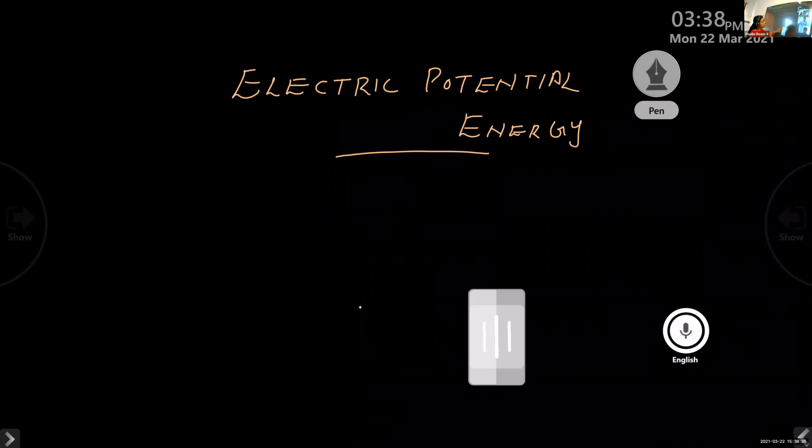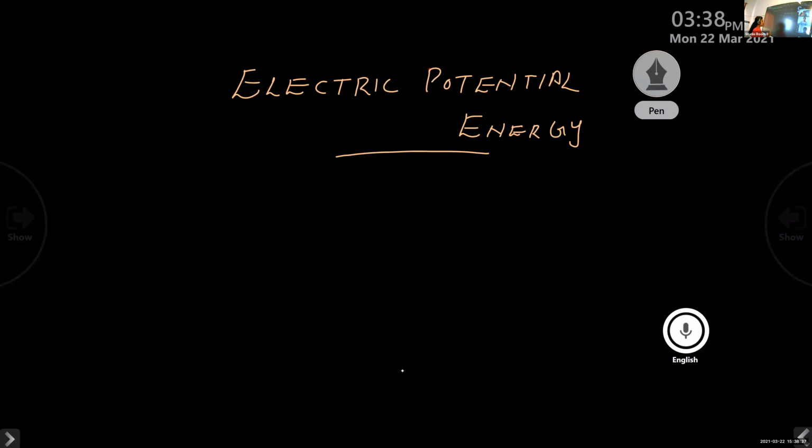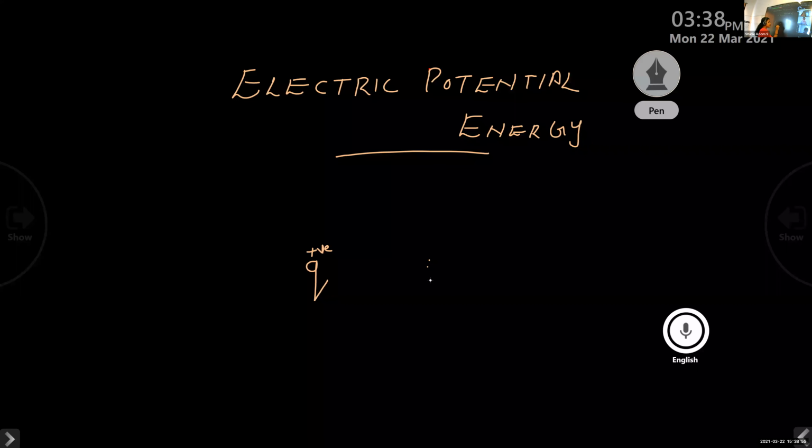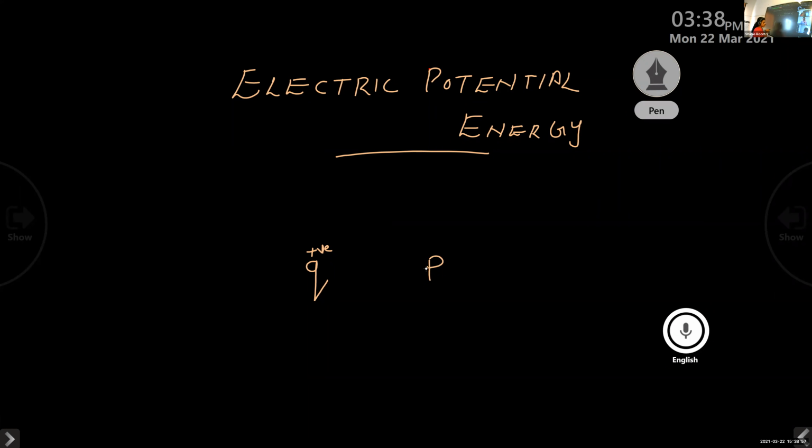In order to define electrostatic potential, we take these conditions. We are considering a positive charge Q. The region of space around this charge Q is its electric field. We are considering a point P in this electric field, and the distance of separation between charge Q and point P is given by r.